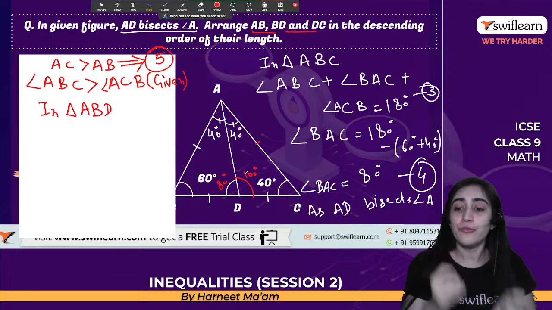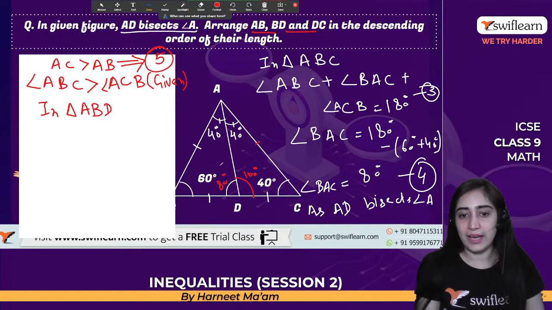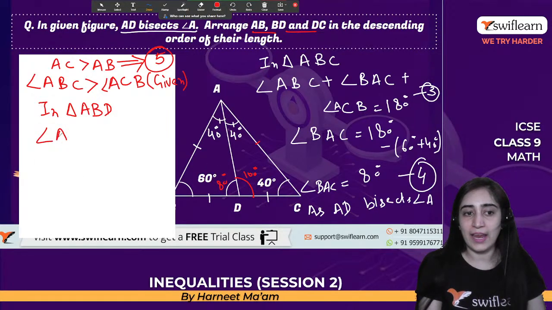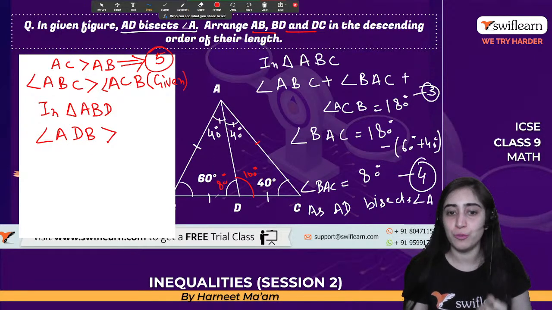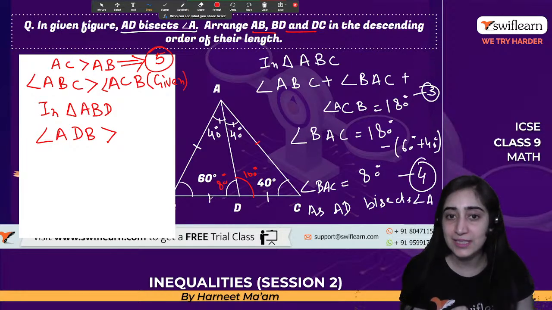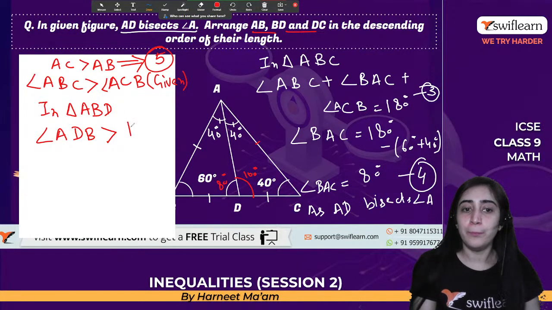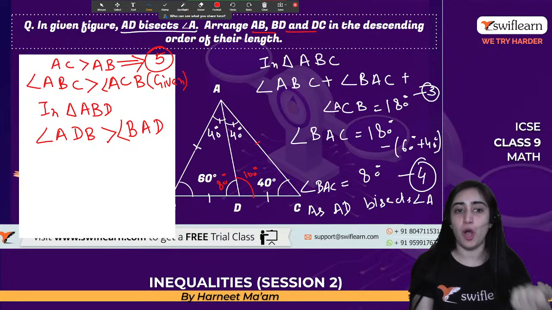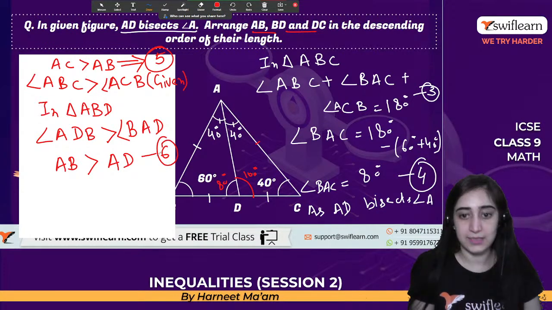From this, angle ADB is greater than angle BAD, and since this angle is greater, the opposite side is greater. That means AB is greater than AD. Let's name this equation number 6.